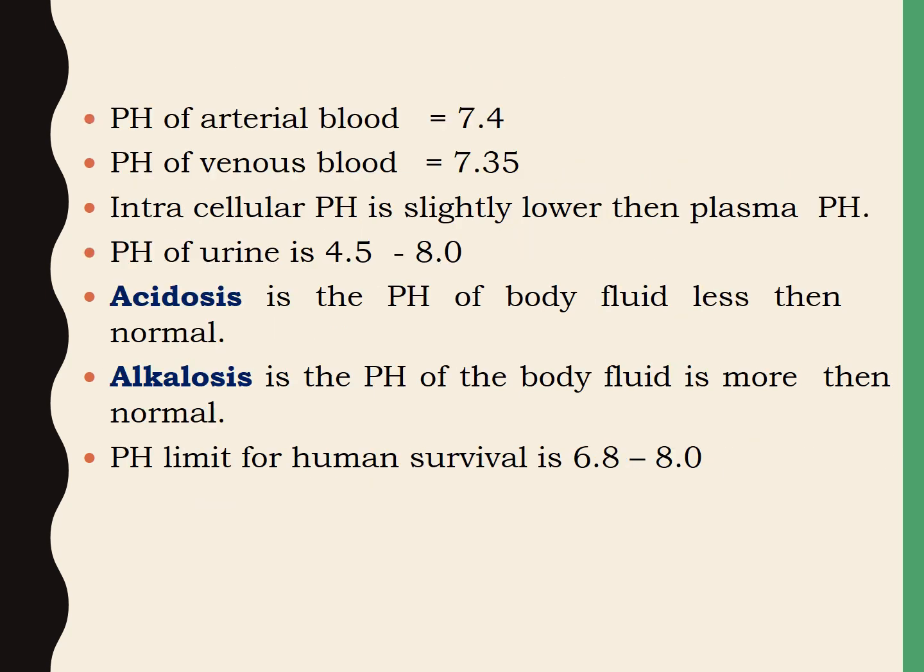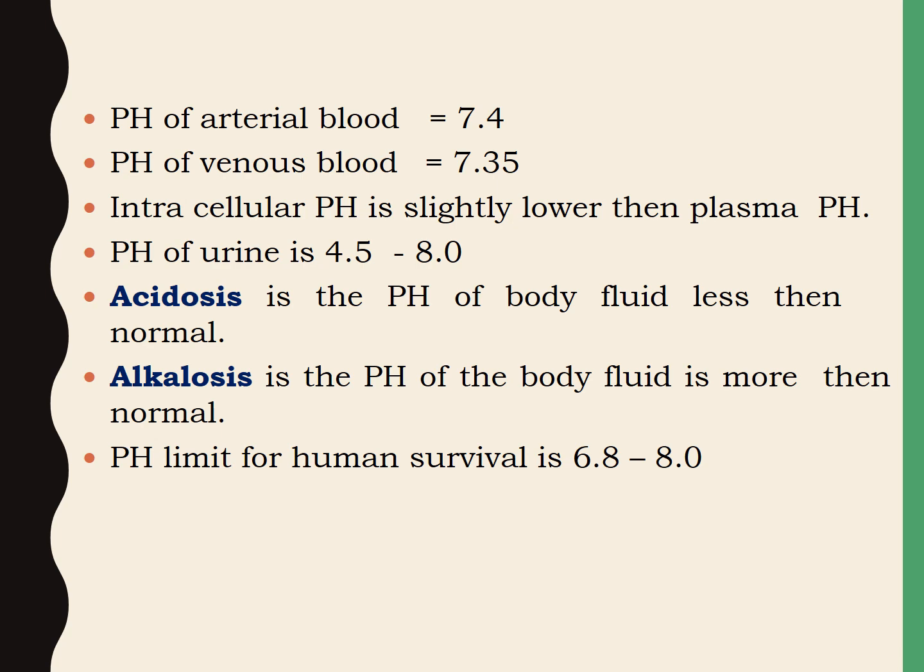So we already said that we have to maintain the pH of our body fluids. So the pH of the arterial blood is equal to 7.4 and the pH of venous blood is equal to 7.35. And intracellular pH is slightly lower than the plasma pH, and pH of urine ranges in between 4.5 to 8. And here we have two definitions to study, that is acidosis and alkalosis.